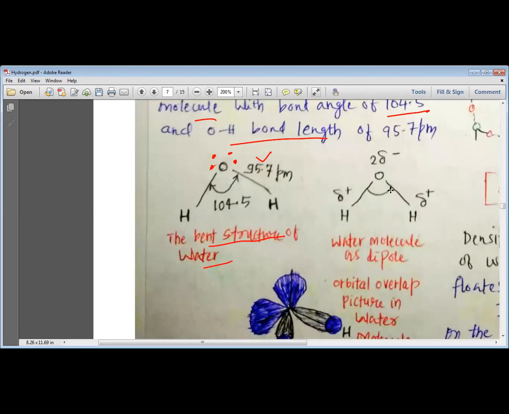You can see the dipole in water. Hydrogen has a delta plus charge because it is less electronegative. This hydrogen also has a delta plus charge, and that is why oxygen has a 2 delta minus charge. Thus the water molecule is available as a dipole, and that is why it has a very high dielectric constant.